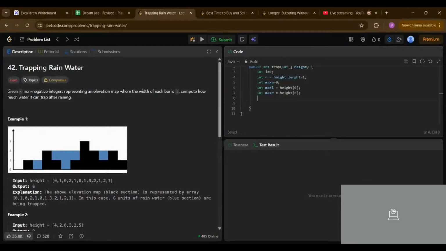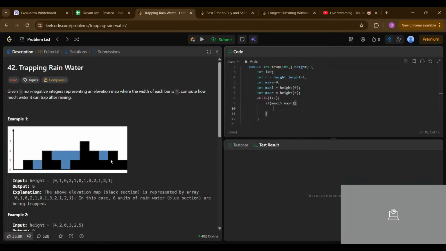Okay, now what we want to do. While my left is less than R, we have to calculate the thing. So basically, now if my max of L is greater than max of right, what does it mean?